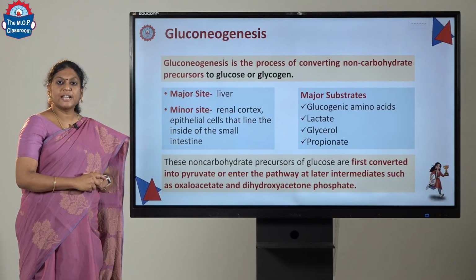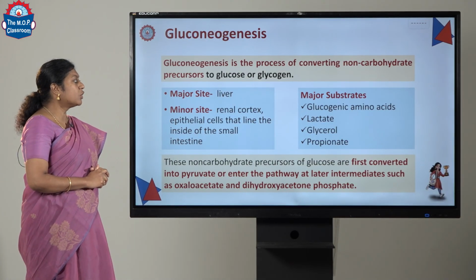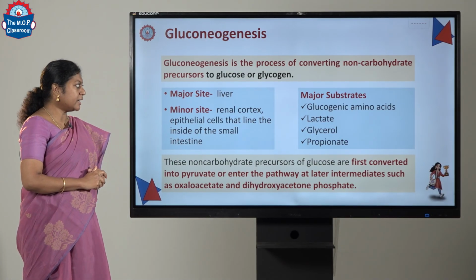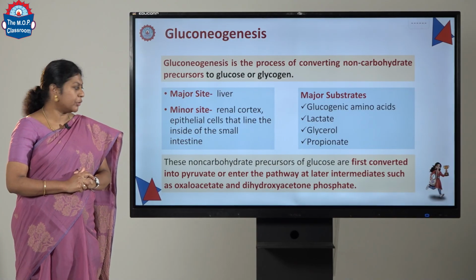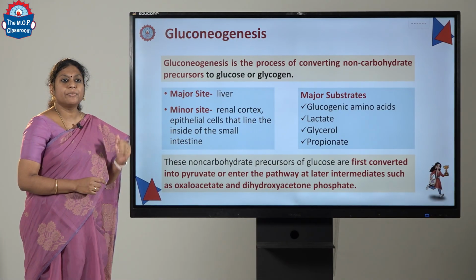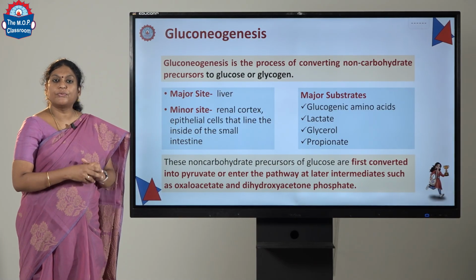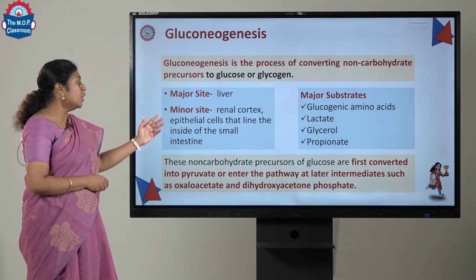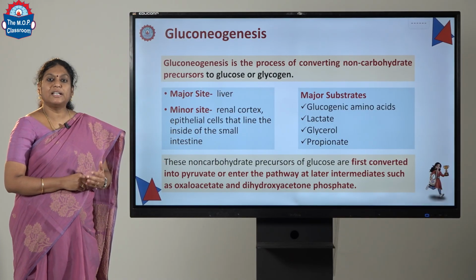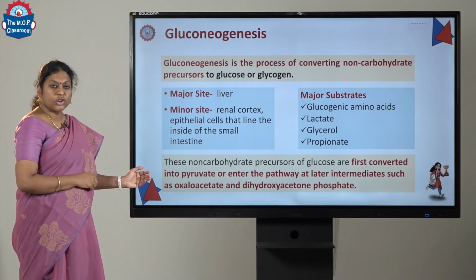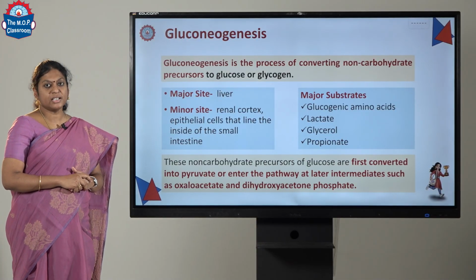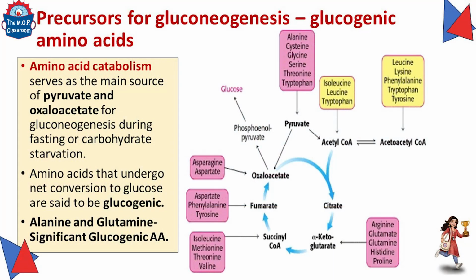The major substrates for gluconeogenesis are glucogenic amino acids, lactate, glycerol and propionate. These non-carbohydrate precursors of glucose are first converted to pyruvate, or they enter the pathway at later intermediates such as oxaloacetate or dihydroxyacetone phosphate. Let us look into the precursors of gluconeogenesis in detail.